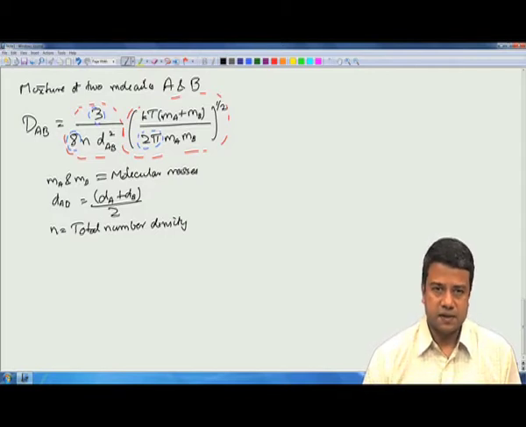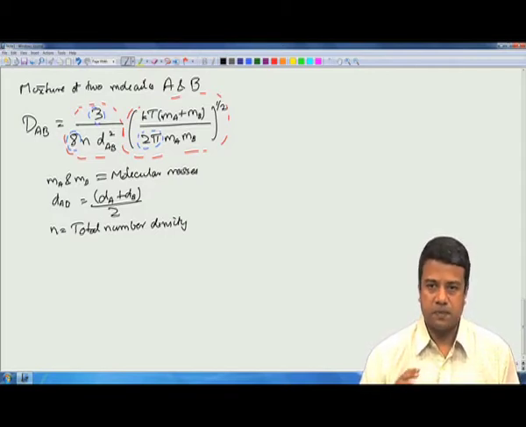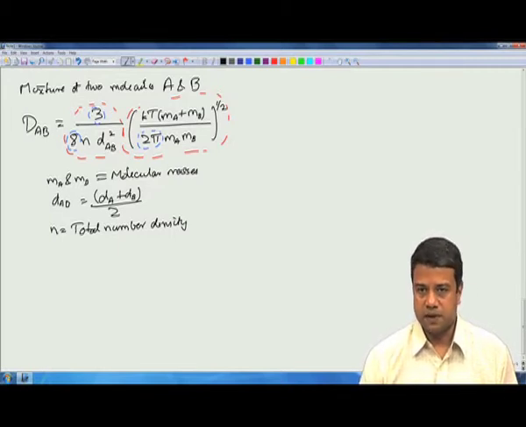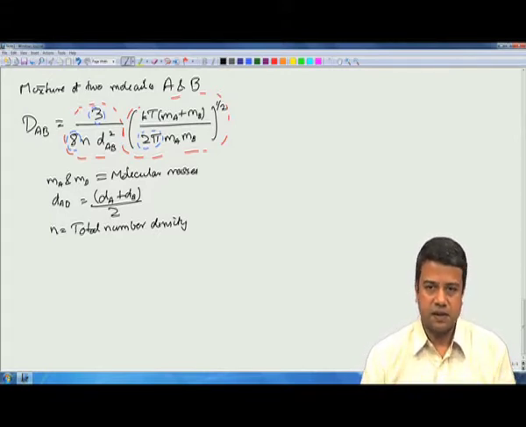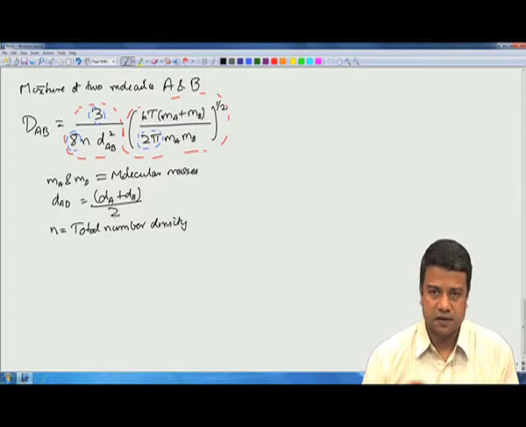So this is the exact expression, but to within a multiplicative constant, we got the same expression from the product of the mean free path and the fluctuating velocity of the molecules. And in all of these cases, the diffusion coefficient scales approximately as the product of the mean free path and the fluctuating velocity.